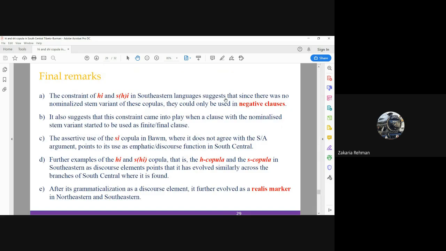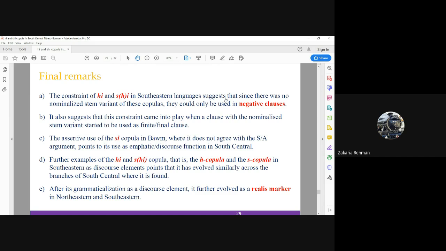So, final remarks. The constraint of he and she in Southeastern languages suggests that without a nominalized stem variant, they could only be used in negative clauses. This constraint likely emerged when clauses with the nominalized stem variant began to be used as finite or final clauses.